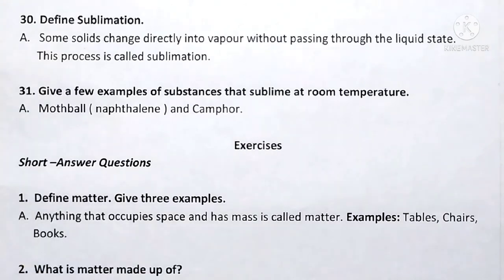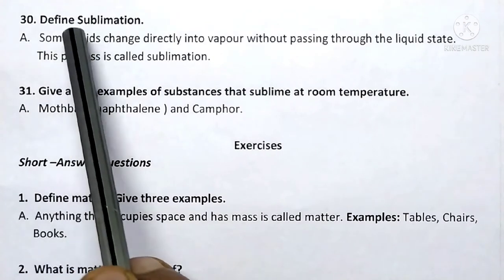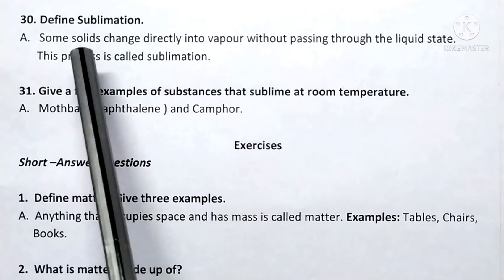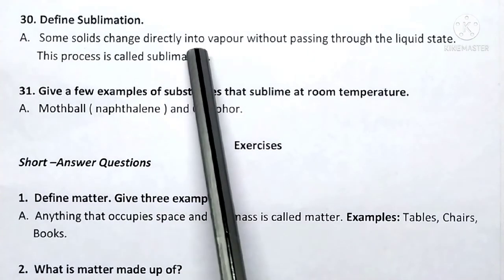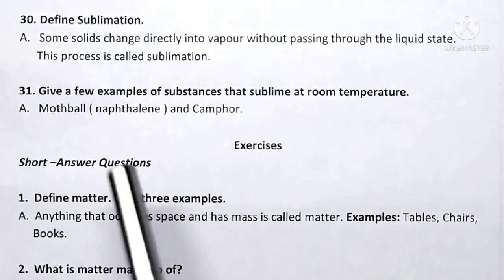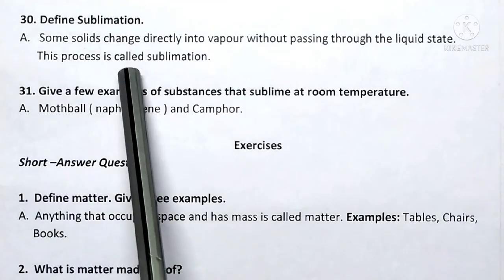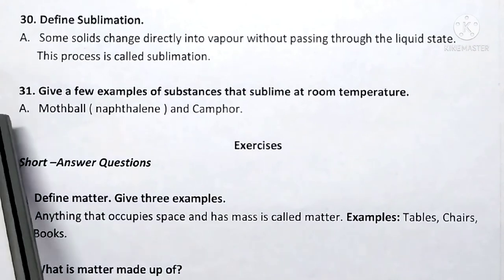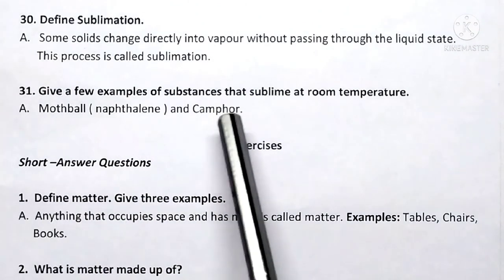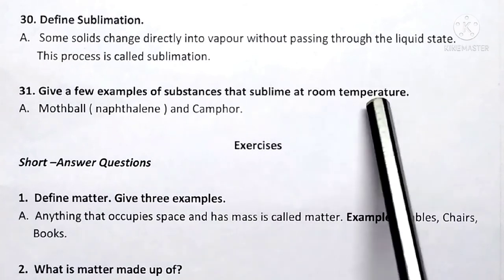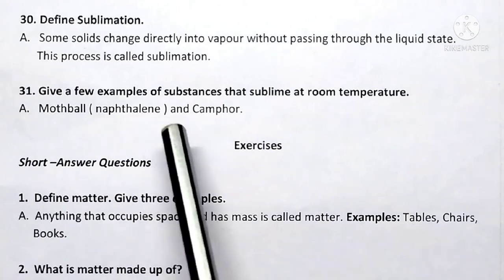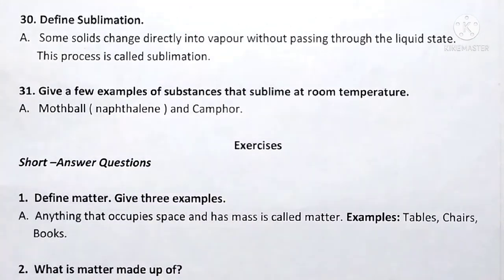Question number 30. Define sublimation. Answer. Some solids change directly into vapor without passing through the liquid state. This process is called sublimation. 31. Give a few examples of substances that sublime at room temperature. Answer. Mothball, naphthalene and camphor.